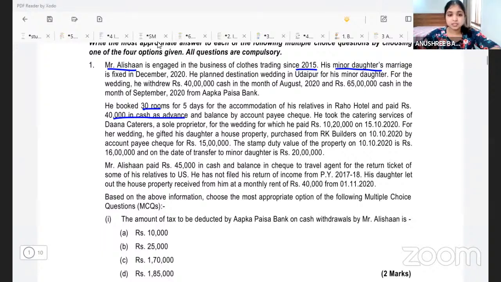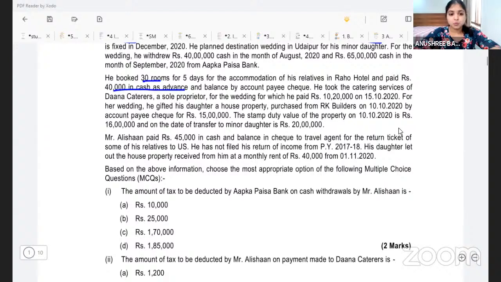He took catering services of Dana Caterers, a sole proprietor, for the wedding, for which he paid 10,20,000 on 15th October 2020. For her wedding, he gifted his daughter a house property purchased from RK Builders on 10th October 2020 by account payee cheque for rupees 15 lakhs. Stamp duty value of the property on 10th October 2020 is rupees 16 lakhs, and on the date of transfer to the minor daughter, it is rupees 20 lakhs.